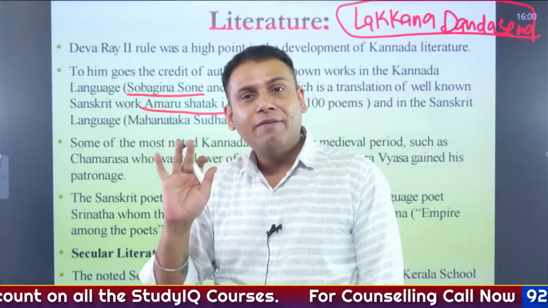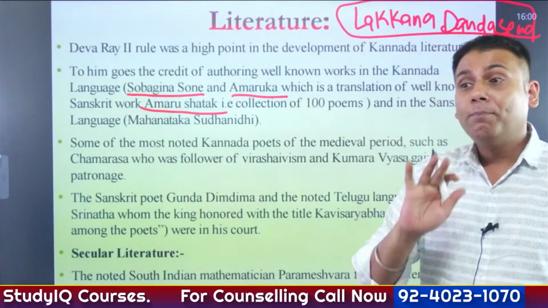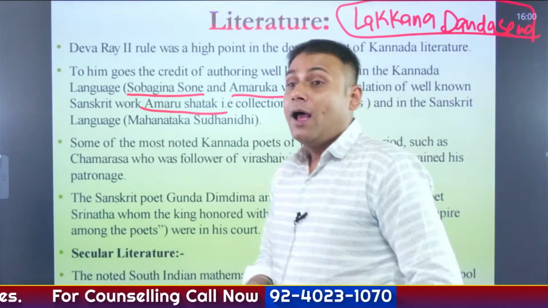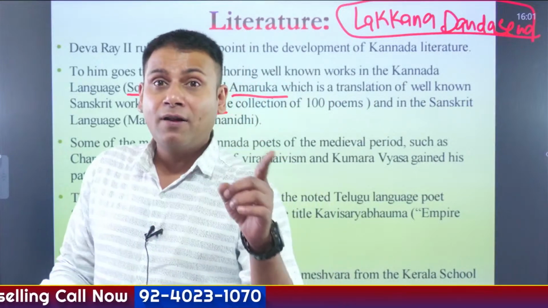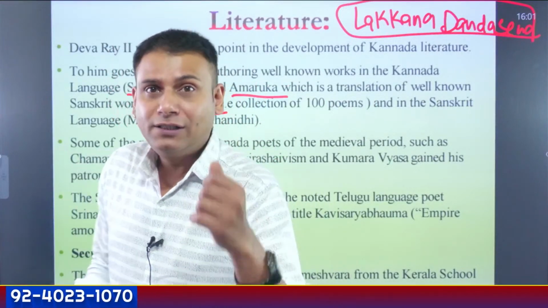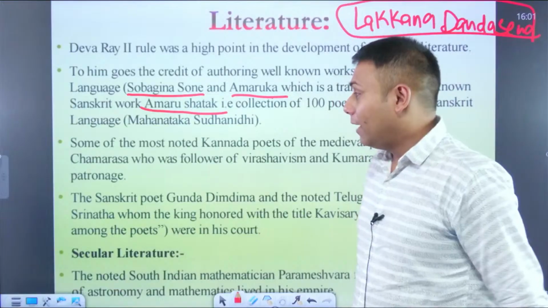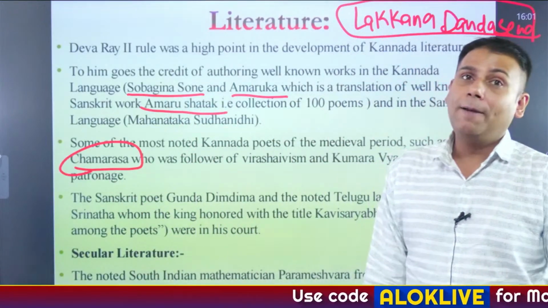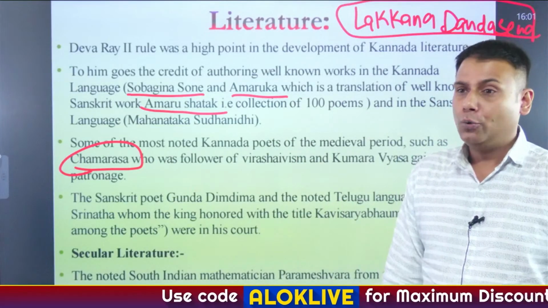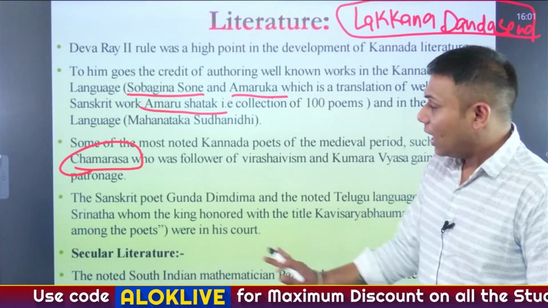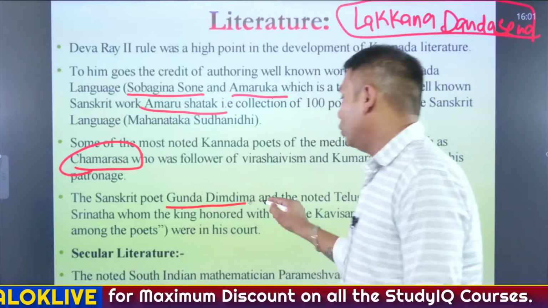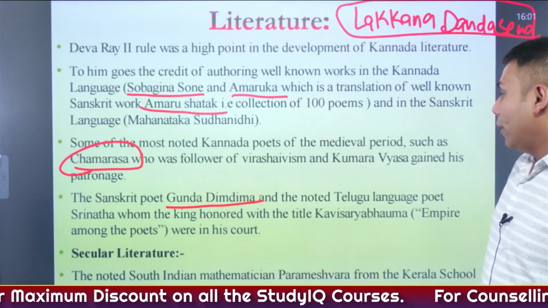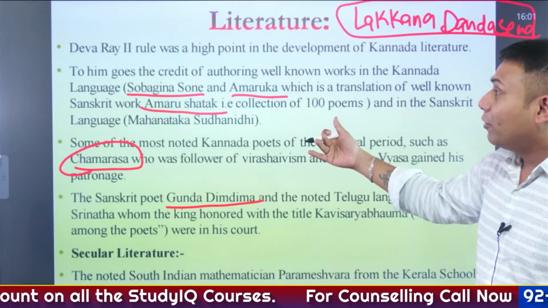There were many Kannada poets at that time who were patronized by him. As we have seen previously about the poet Madura, who was patronized by both Harihara and Deva Raya I, similarly there was a Kannada poet referred to as Chamaras, who was patronized by Deva Raya II. Another Sanskrit poet whose name was Gunda Dimdima was also patronized by Deva Raya II.